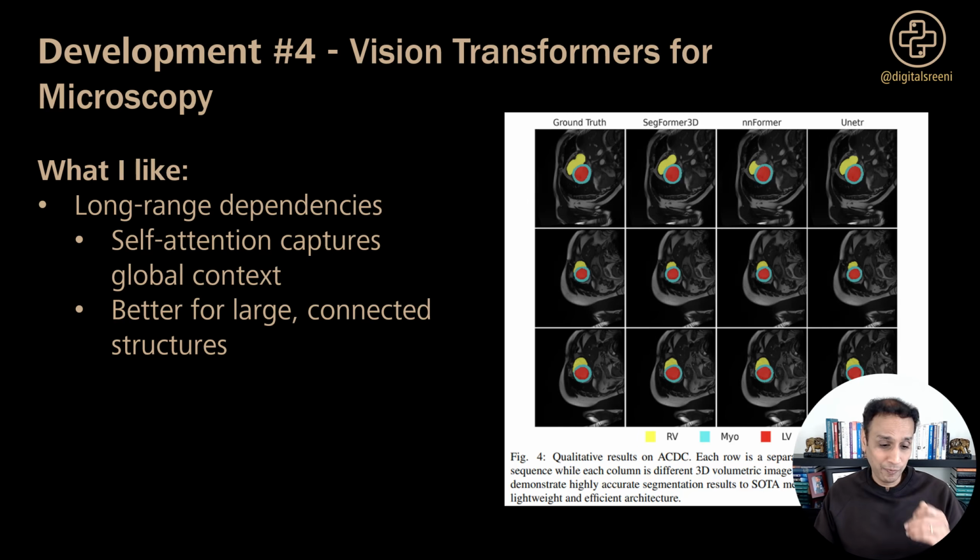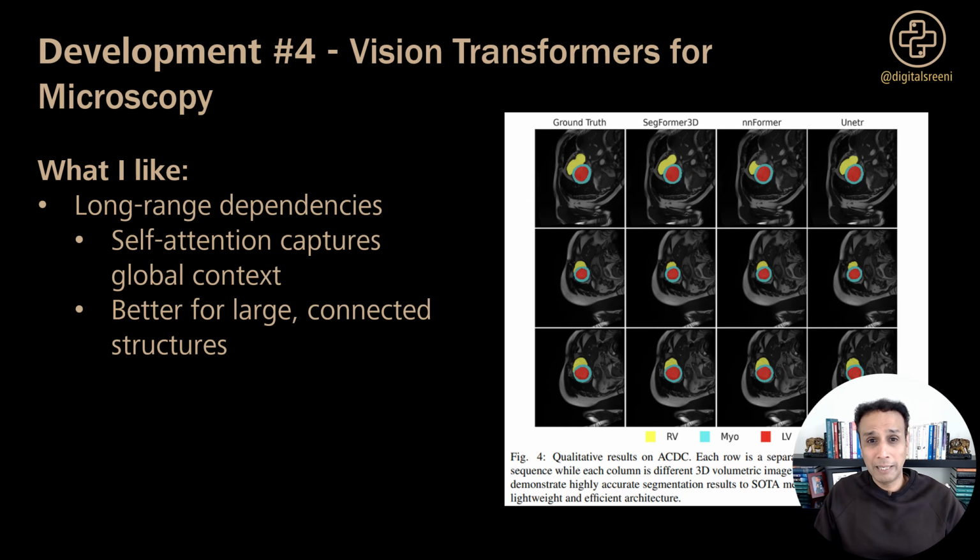And these vision transformers, by nature, are good for large connected structures. Of course, I always try to use convolutional neural networks like UNet, for example. But sometimes the data is a bit complex, and especially if you're working with 3D, then vision transformers, I definitely recommend giving that a try.